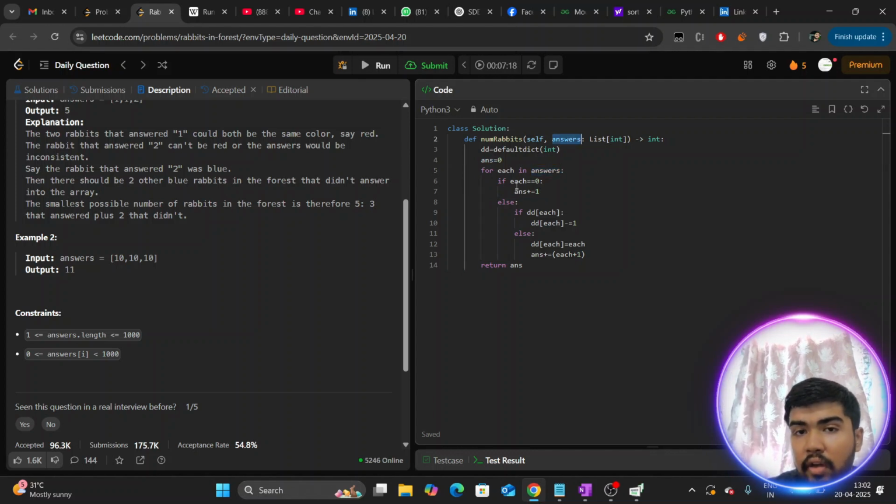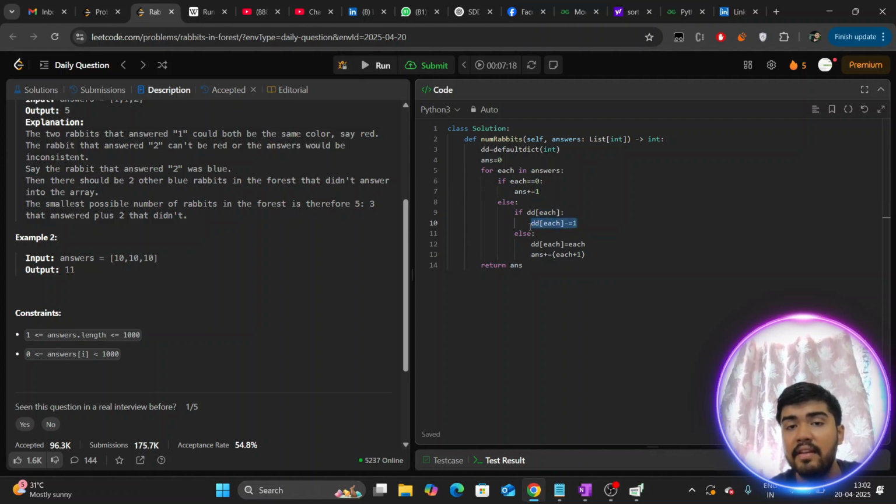And if our each is 0, then what are you waiting for, man? Increase the answer by plus 1, because we don't have to do anything. And if dd of each has some value, then reuse. This is for reuse. And if it is not, then spawn at least each plus 1 fresh rabbits in the forest. And store your dd of each with each counts, because each is that many reusable rabbits also.